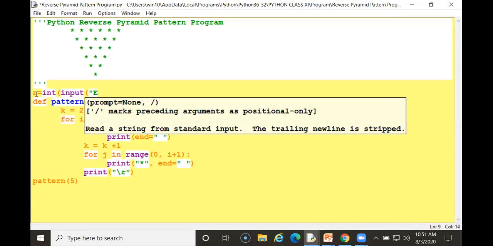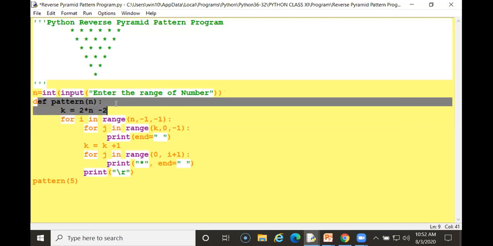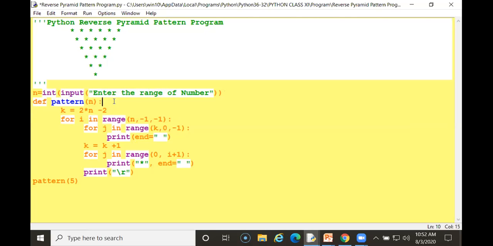Enter the range of number. So this text will also be displayed. So whatever you get in n will be assigned to this function. See, so this is a function.